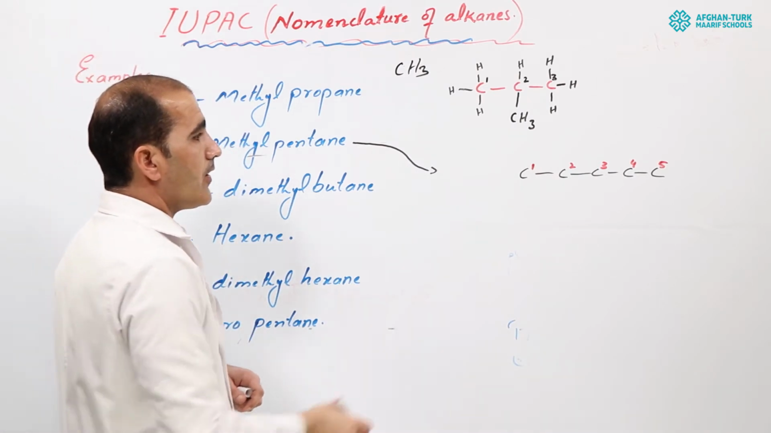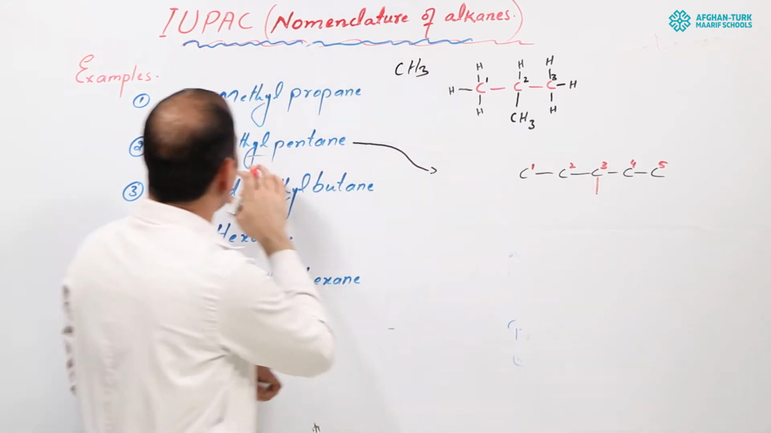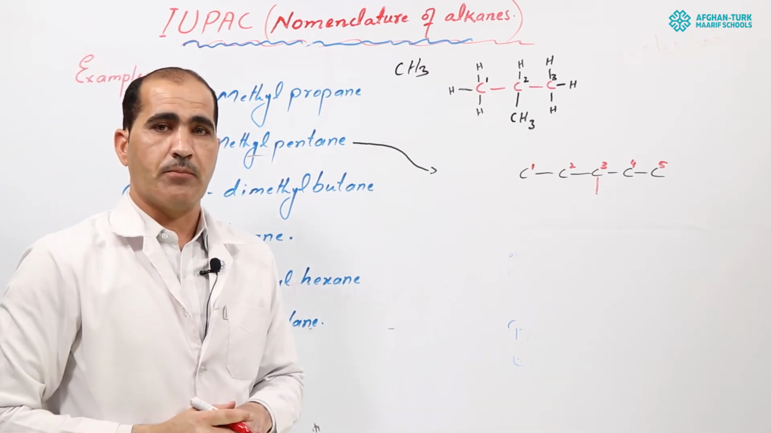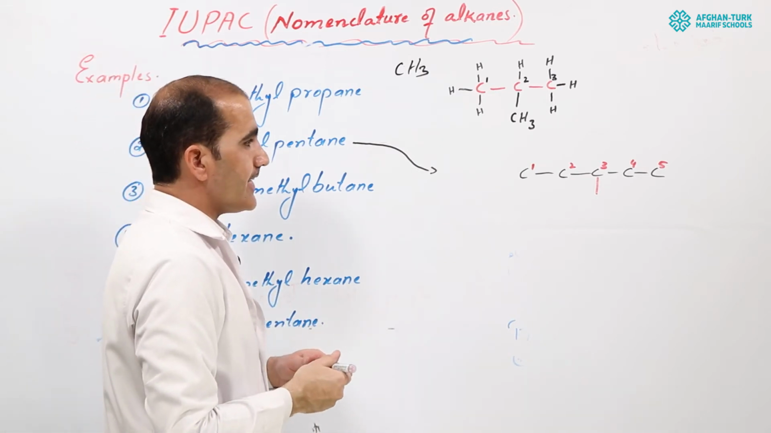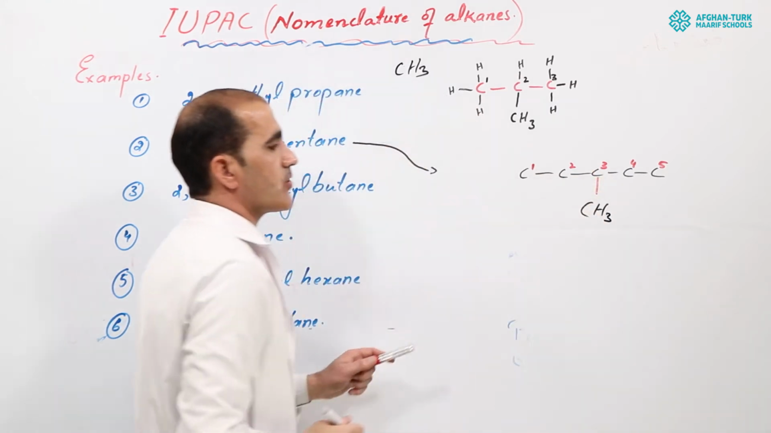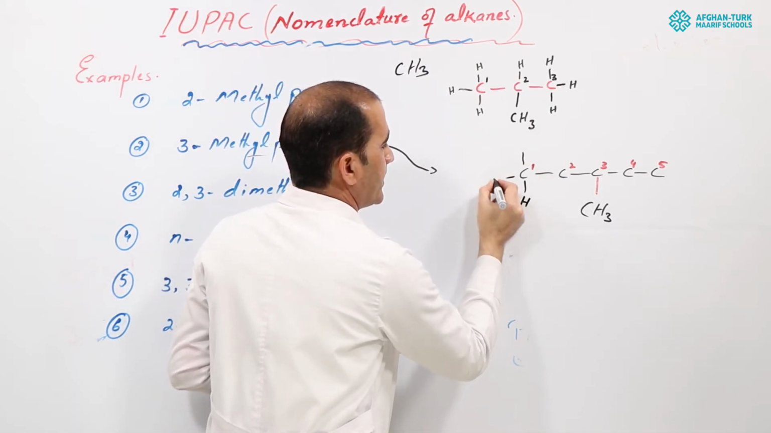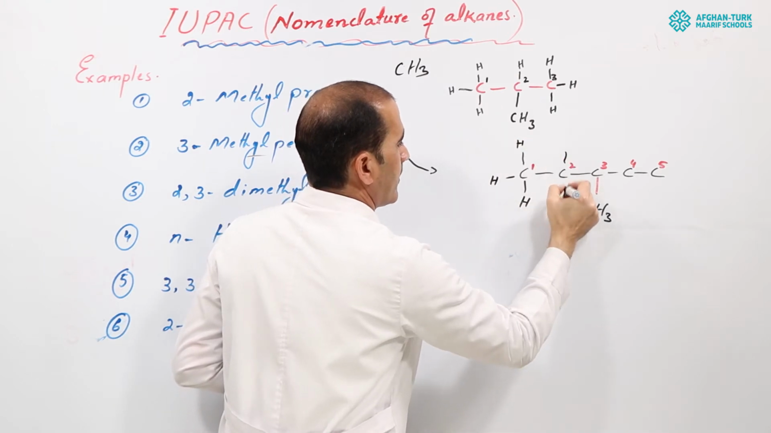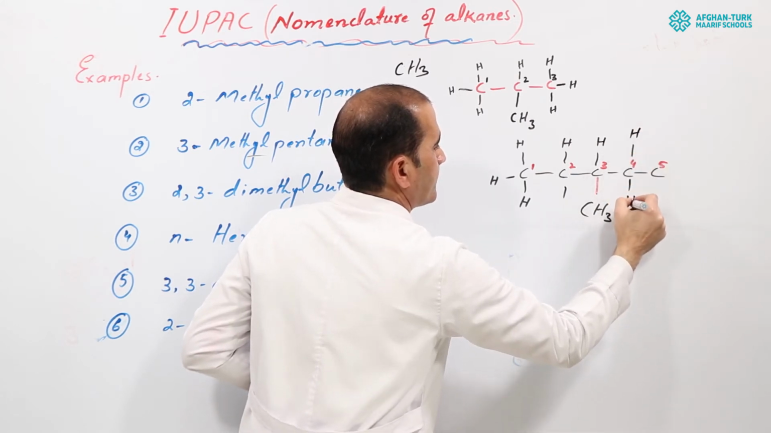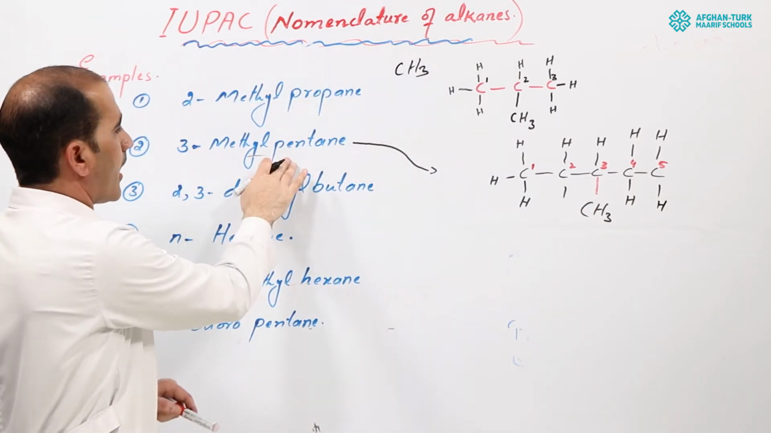Now 3-methyl on the third carbon. This is the third carbon, so on the third carbon you have a methyl group. You know the formula of methyl, you already studied methyl, ethyl, propyl. The formula of methyl is CH3, so CH3 will be attached on the third carbon. Now fill all the carbons by attaching hydrogen atoms to each carbon atom. So this will be the formula of 3-methylpentane.